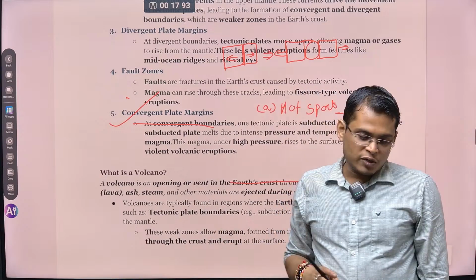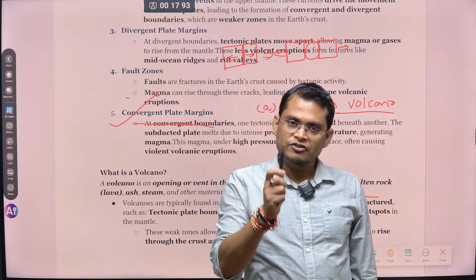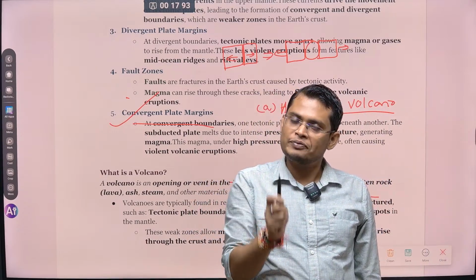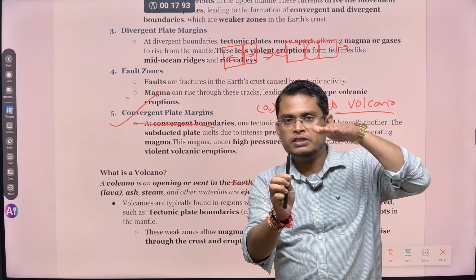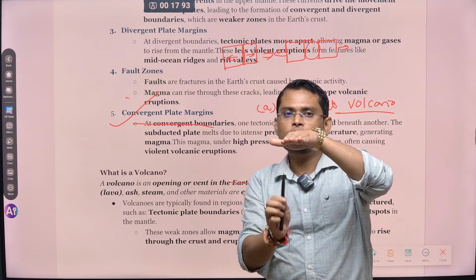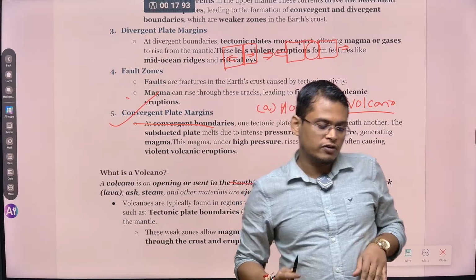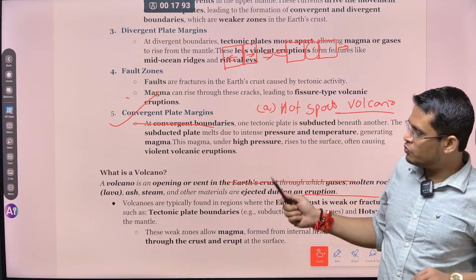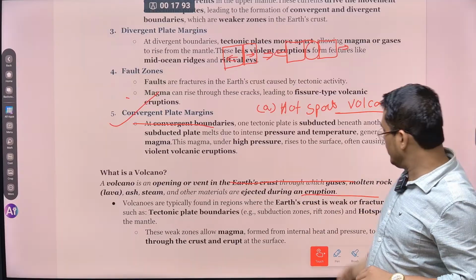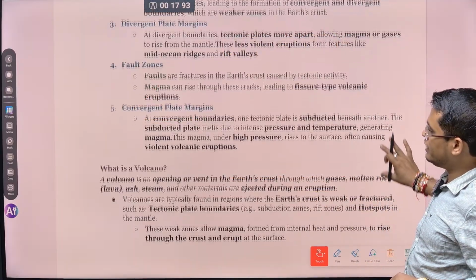Hotspot volcano means they have a fixed location, the hottest part of the earth, from where constant volcanic eruption is happening, and on top of it are the plates, which are moving gradually, so they keep on erupting volcanic materials. That kind of volcanic eruption is called hotspot volcanic activity. ठीक है, ये point आप एक बार note down कर लेना, ये भी पढ़ लेना.